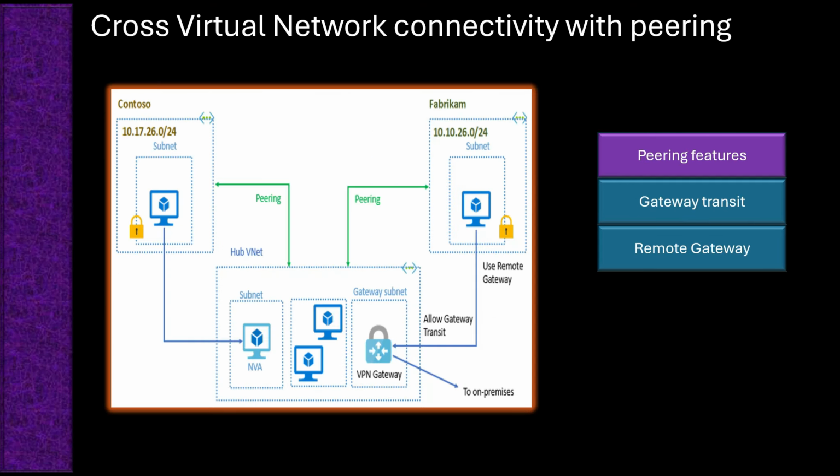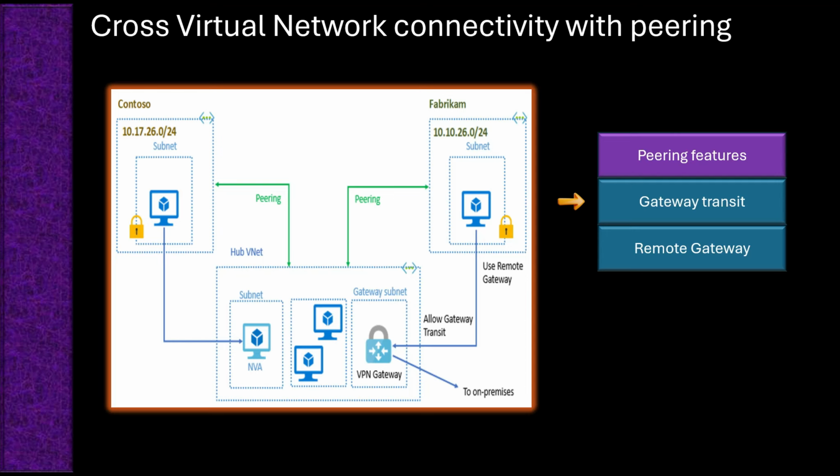In Azure Virtual Network Peering, Gateway Transit and Remote Gateway are features that allow virtual networks to share a VPN gateway or an ExpressRoute gateway across peered networks. This setup is useful for connecting virtual networks that don't have their own gateways. Such a setup enables centralized network management and cost savings. Gateway Transit allows one virtual network to share its gateway with peered virtual networks.